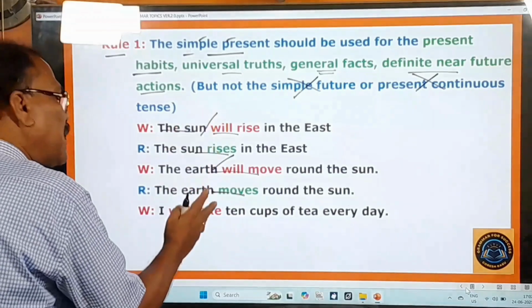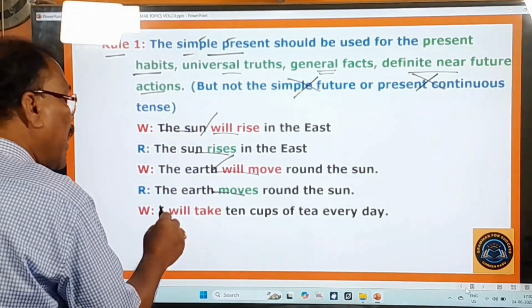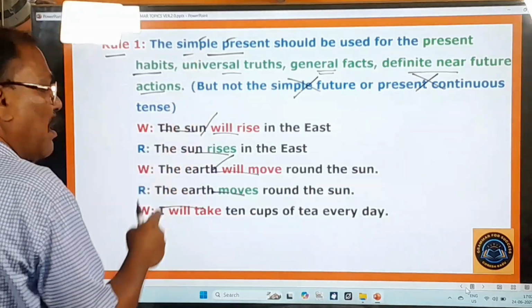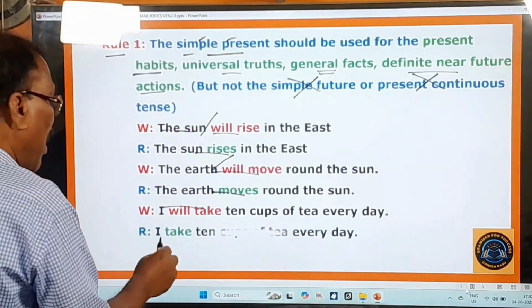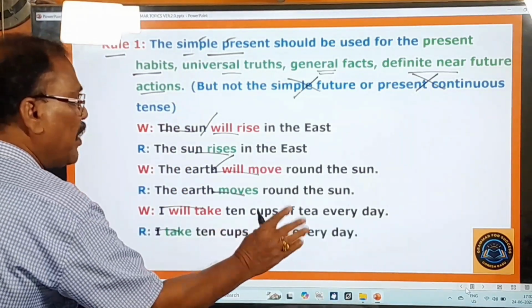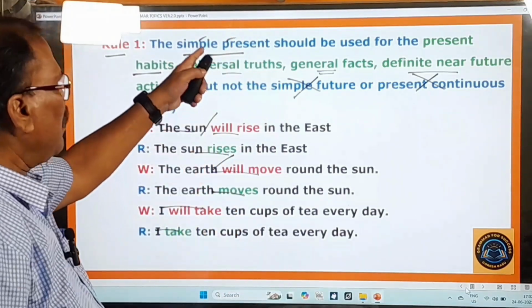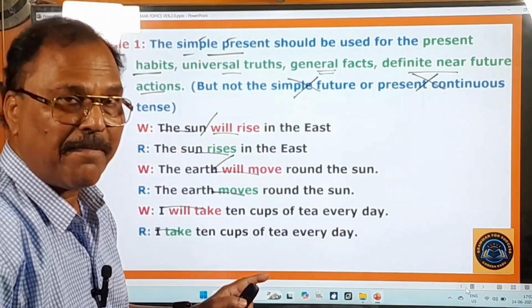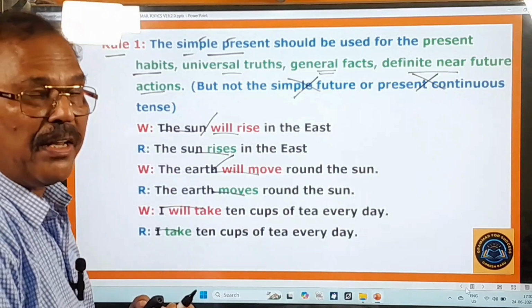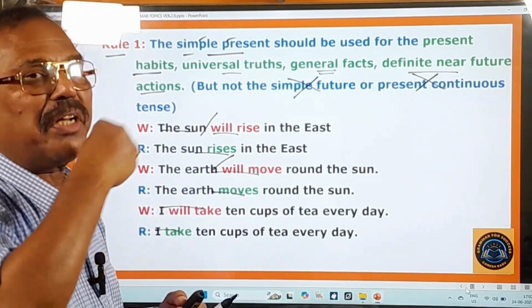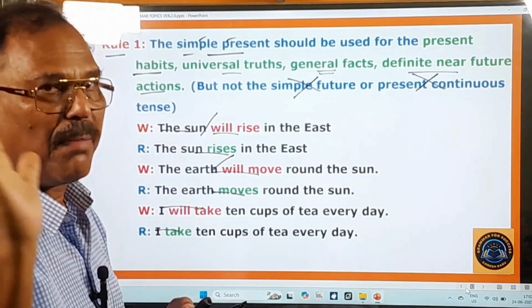It's my present habit, so I should not express it in the simple future, but I must express it in the simple present. I must say, "I take 10 cups of tea every day." All present habits must be expressed only in the simple present. Keep this point in your mind, and if you learn this rule thoroughly, you can never make mistakes, and your knowledge of English will also tremendously improve. I am damn sure about that.